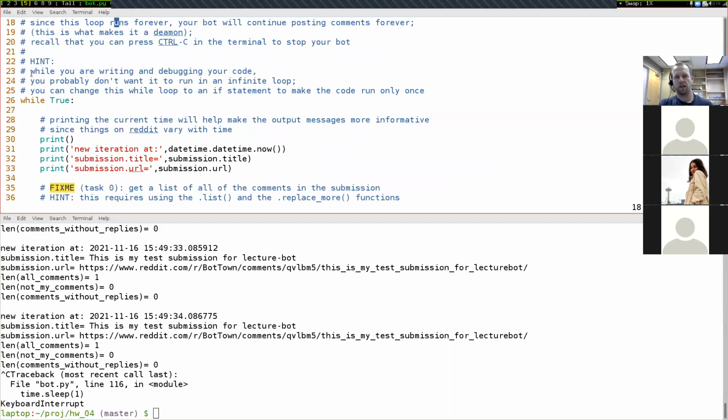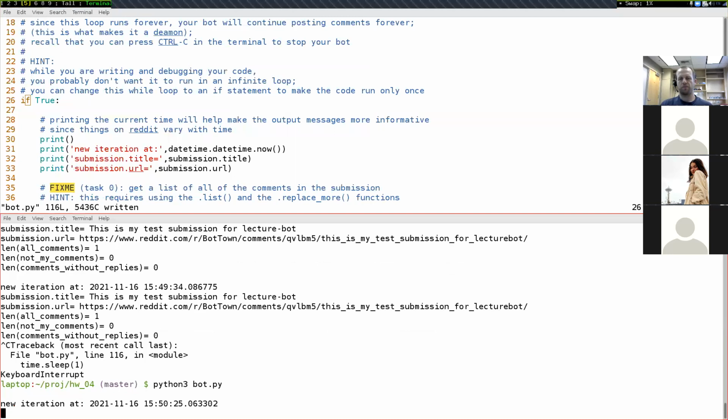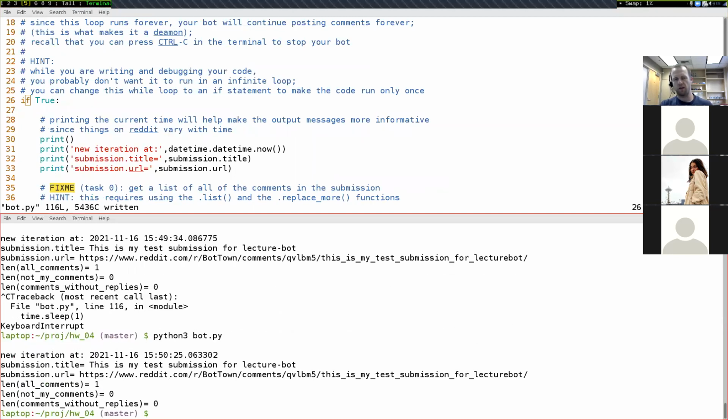And so what this hint right here is saying is that just while you're actually debugging your code, if you change this to an if statement instead of a while statement, it will only run once, and that'll just make the terminal down here a little bit cleaner. I only have one output down here that I have to look at instead of many different outputs.